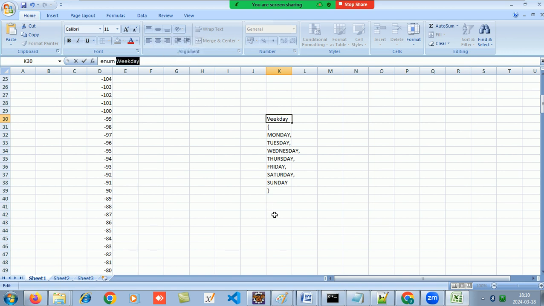So now when I will make an object of this weekday, let's say weekday w1 equals to, this w1 can have values from which range now? This w1 can have infinite values or only between this range now. So now if I want to store Wednesday, I will have to say new whatever is your class.